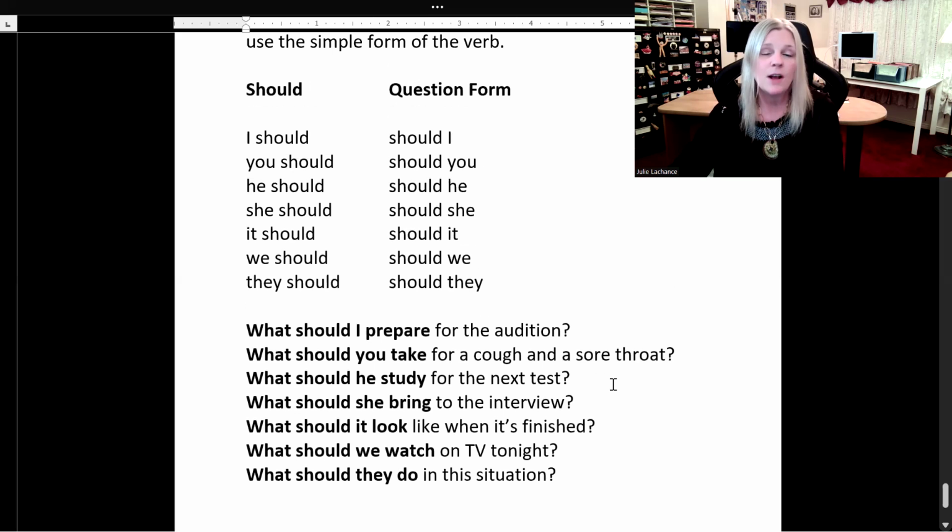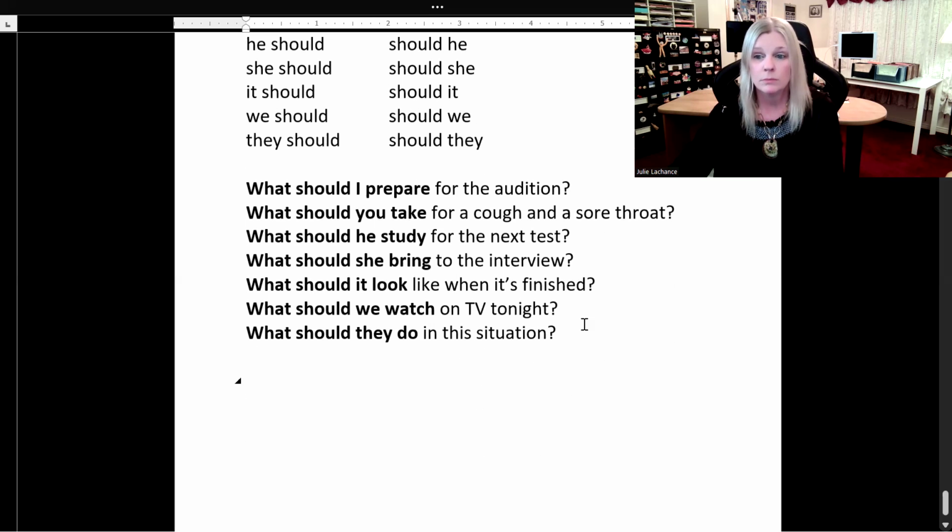Let's see if we can find the simple form of the verb in these questions. Prepare, take, study, bring, look, watch, and do. You did it. You found all of them. So that's wonderful. We finished the lesson. So now you know how to ask questions using the little word what in so many different ways.